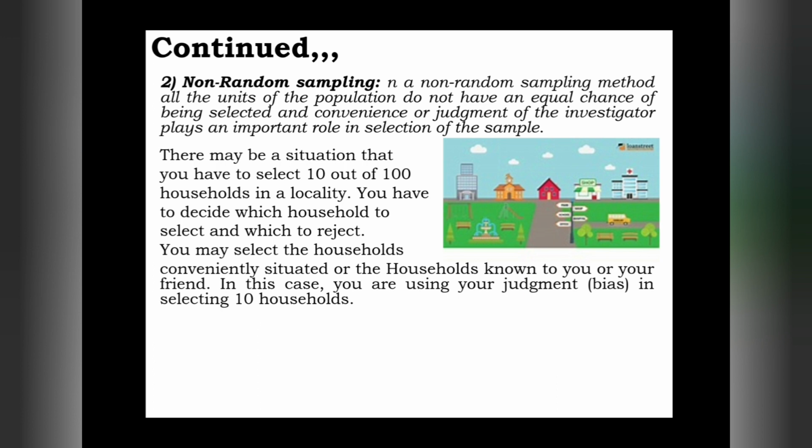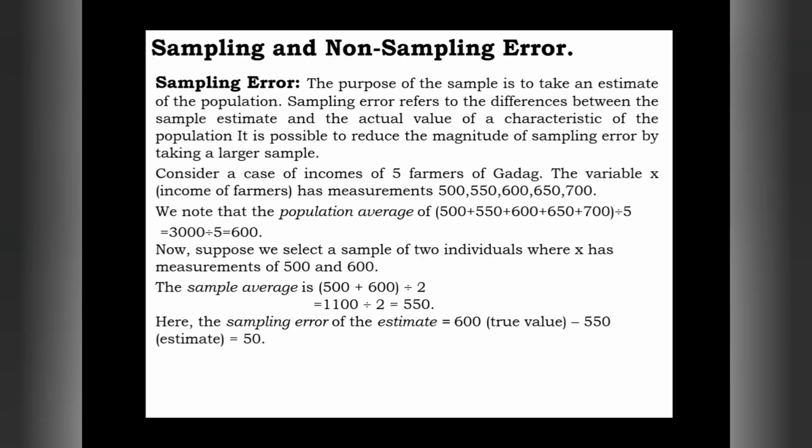Hope you have understood the concept. Let us get into the next concept, that is sampling error and non-sampling error. Error generally means that something went wrong or a problem occurred.